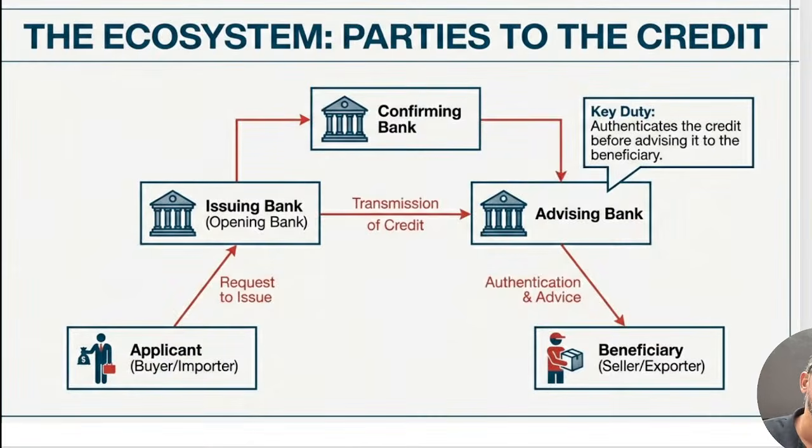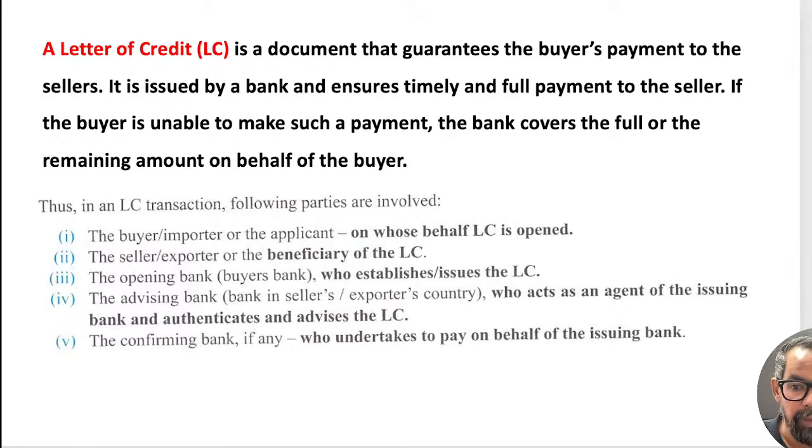So LC is basically a document which makes sure to the seller that if they fulfill the agreement of that particular documents, they'll get timely and full payment, right? So that is the commitment which the issuing bank or opening bank of that LC is making to the seller's bank, which is the advising bank in general, right?